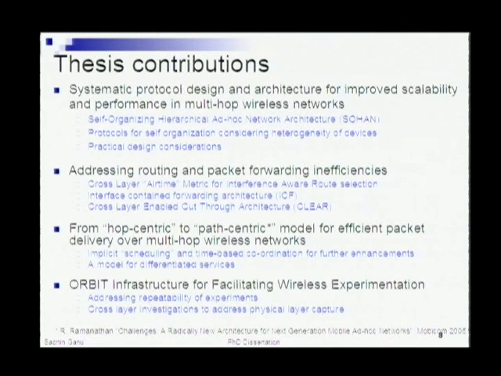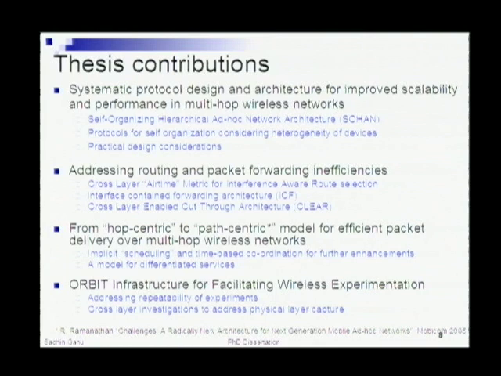The main problem that is still out there in the open is that there is still a lack of a systematic protocol design and framework, first of all, to address the scalability of the network. The previous approaches either target one or two of the layers or a specific problem associated with one of the layers. But there is a lack of a comprehensive architecture and design that spans several layers and looks at the network as a whole and the problems associated with it.